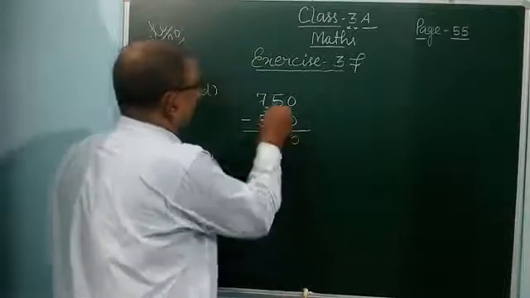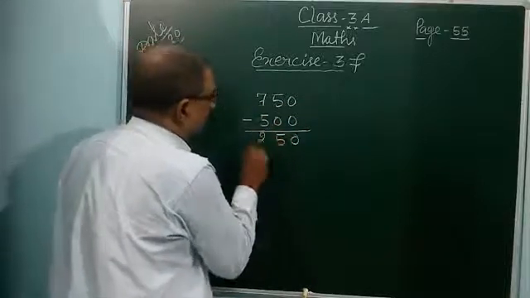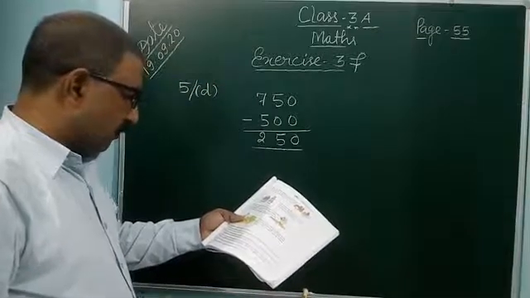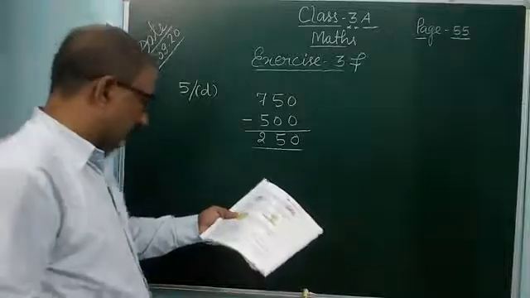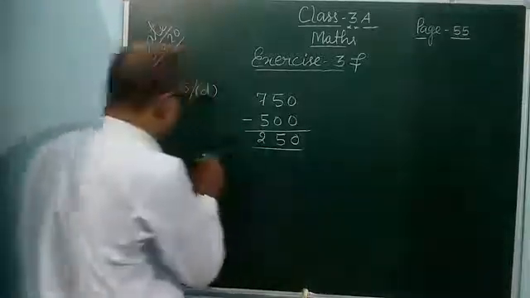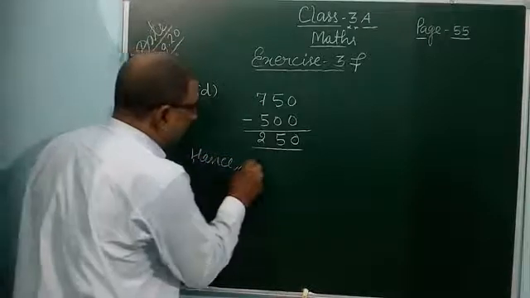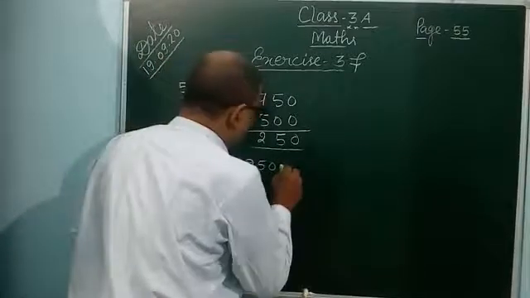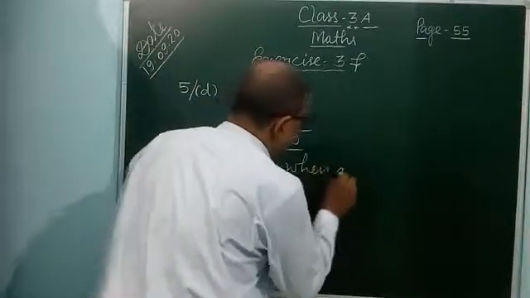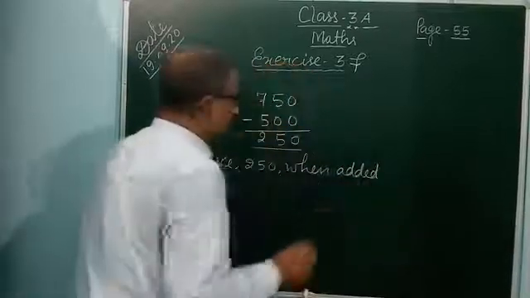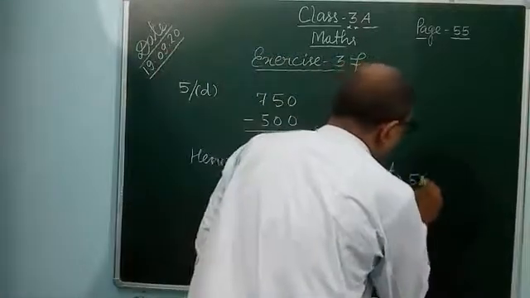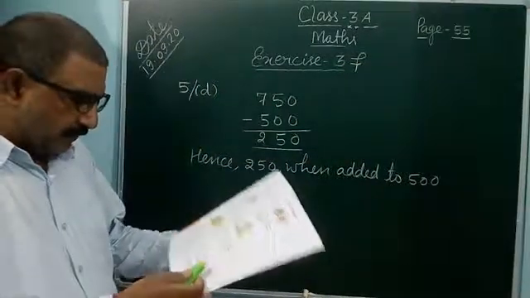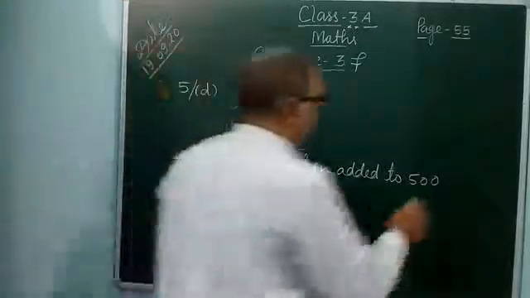So 0, 0, and 7 minus 5 is 2. 250 means 250 is the part number when added to 500. Hence you can write, hence 250 when added to 500 gives 750.